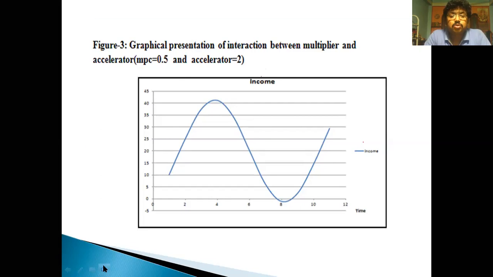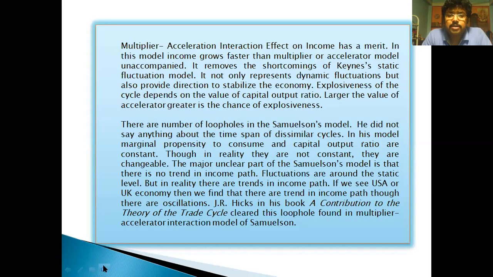Now, the multiplier-accelerator interaction effect on income has a merit. In this model, income grows faster than in the multiplier or accelerator model alone. If only the accelerator or only the multiplier is there, income grows slower than in this model where the multiplier and accelerator jointly work.